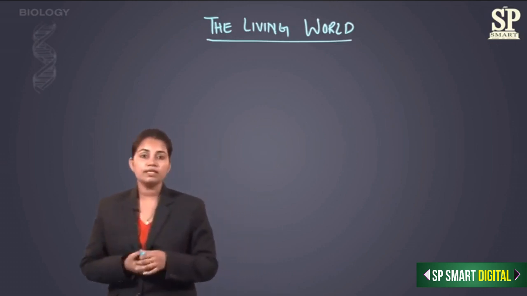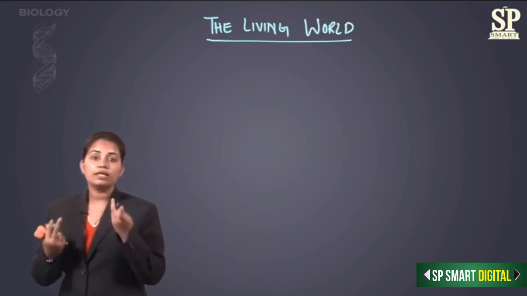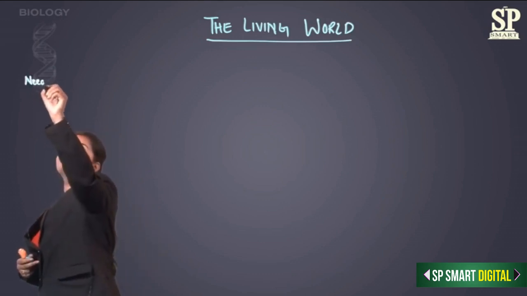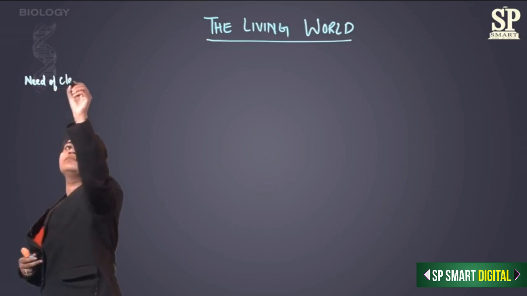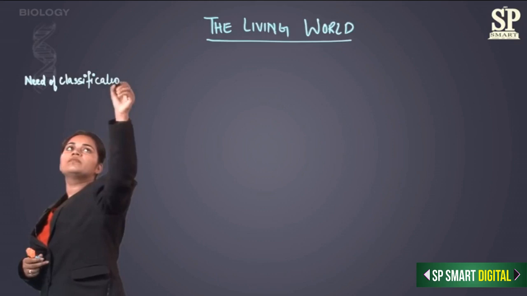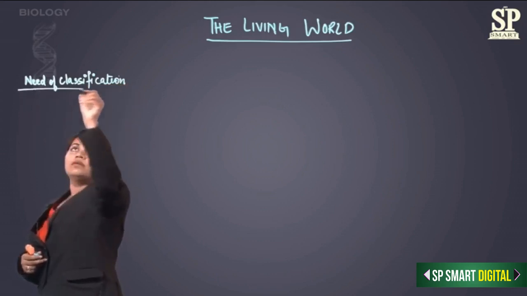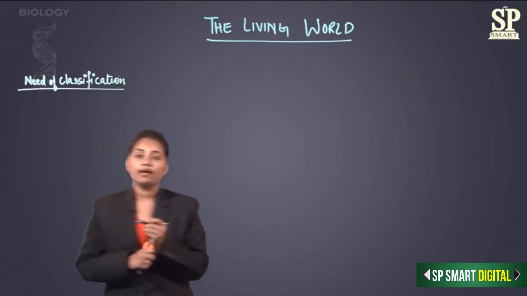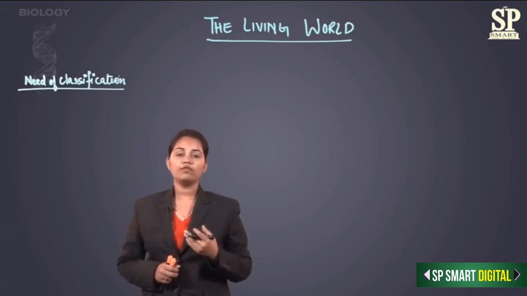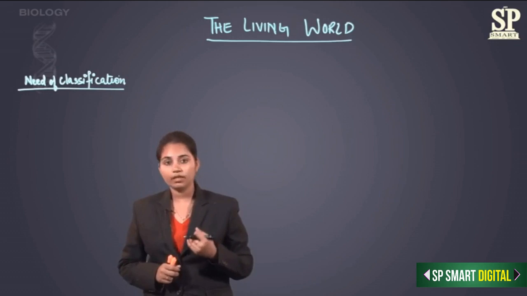So first, let us see, why do we need to classify the organism, or the need of classification? Okay, so as I said, we have a diversity of organisms present on Earth, and for the study of these organisms, we need to classify the organisms.